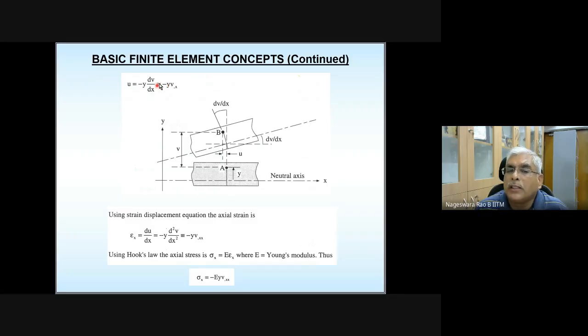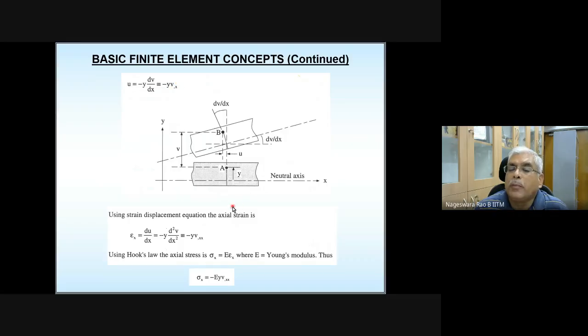If shear deformations are not neglected, then there is going to be some correction to this. That you need to keep in mind. Don't be under the impression that if you understood this, you understood everything in beams. It's not like that. So the major assumption is shear deformations are neglected.